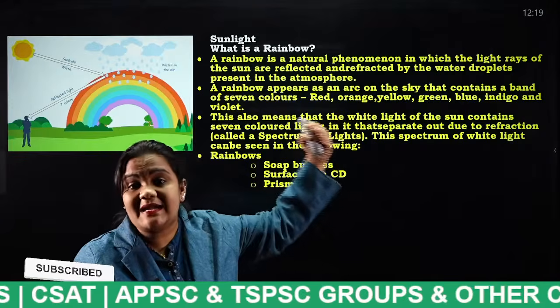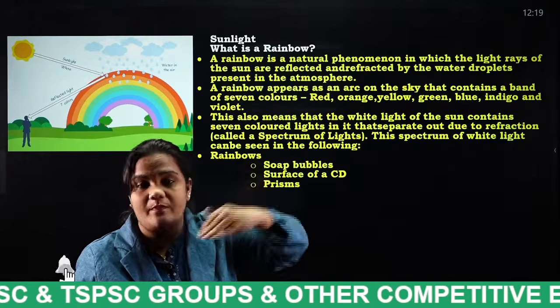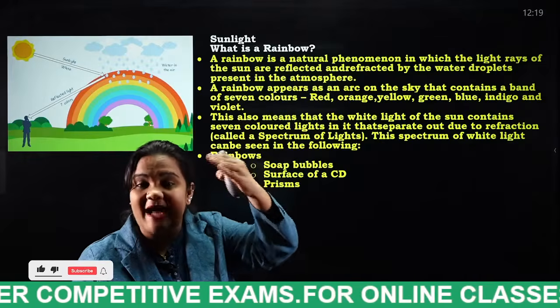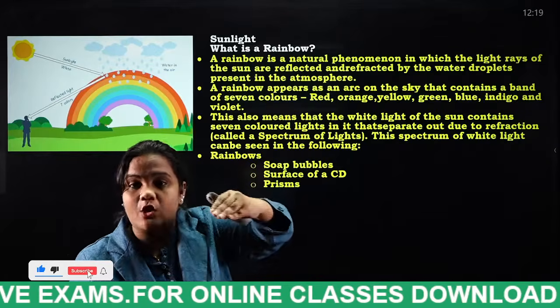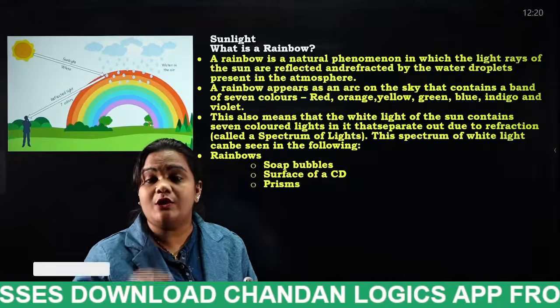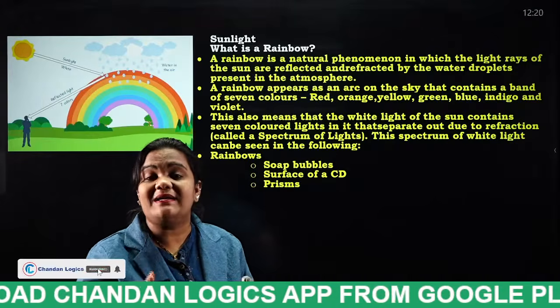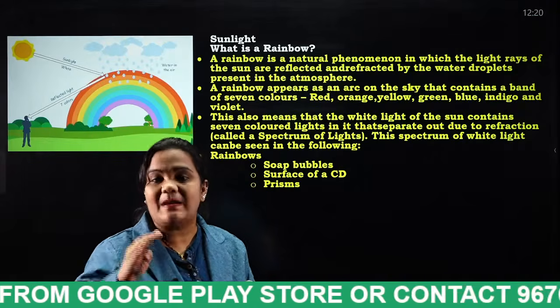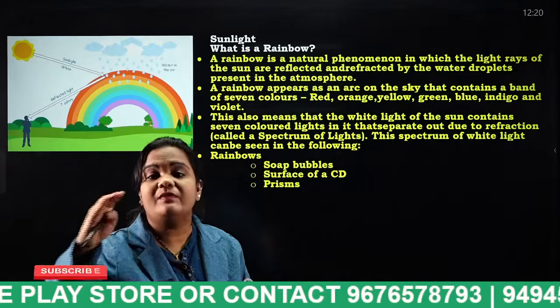So when the sunlight hits those raindrops, what happens? Actually, the sunlight which is hitting the raindrop is white in color. So due to the reflection, that white color is split into 7 colors, VIBGYOR. For that reason, it is giving the VIBGYOR rainbow.